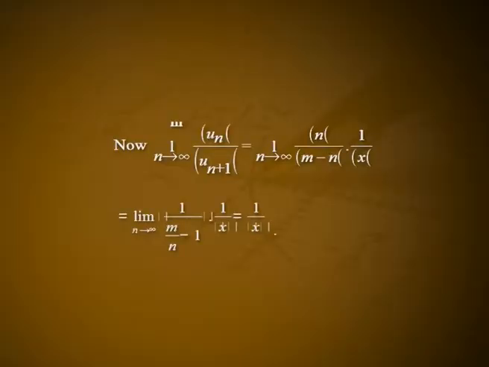Consider the series summation un, where un is equal to m into m minus 1 into etc. into m minus n plus 1 divided by n minus 1 factorial x raised to n. Now, limit of modulus of un by modulus of un plus 1 as n tends to infinity is equal to limit of modulus of n by modulus of m minus n into 1 by modulus of x as n tends to infinity is equal to limit of modulus of 1 by m by n minus 1 into 1 by mod x as n tends to infinity is equal to 1 by modulus of x.